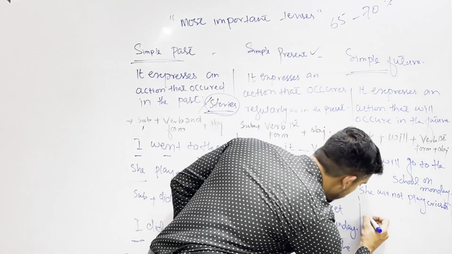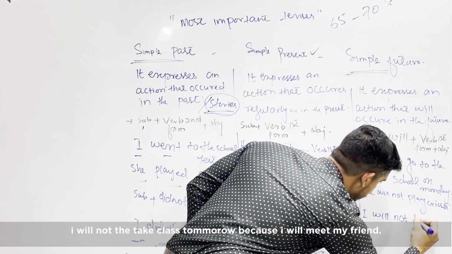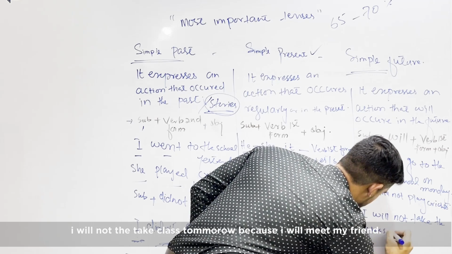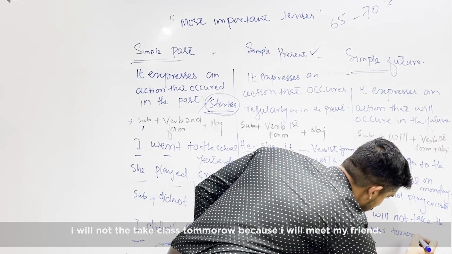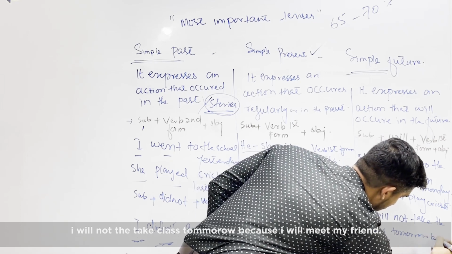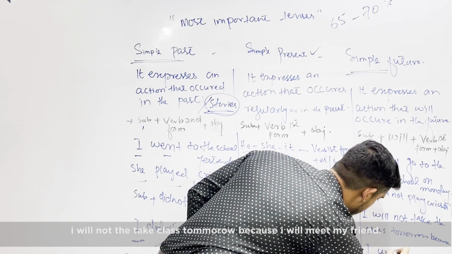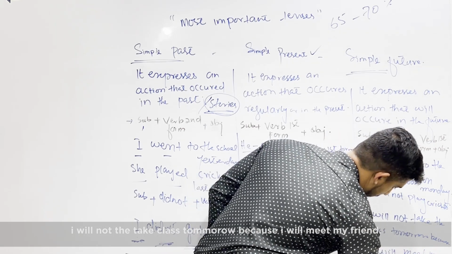I will not take the class tomorrow because I will meet my friends.